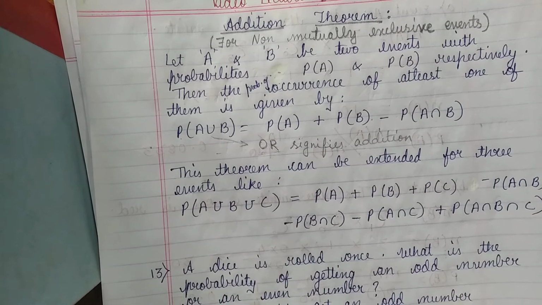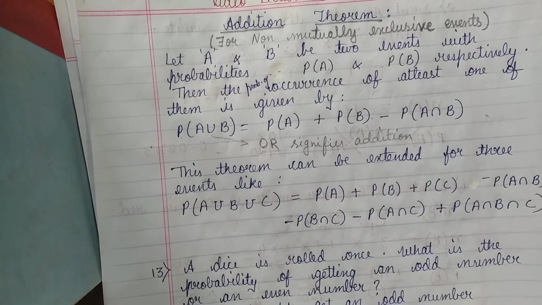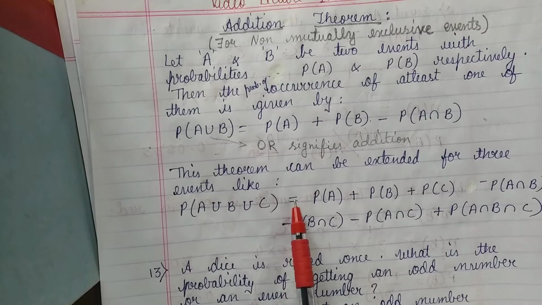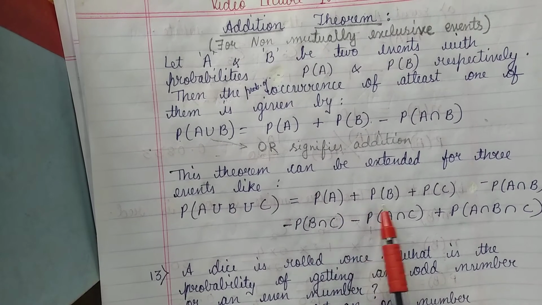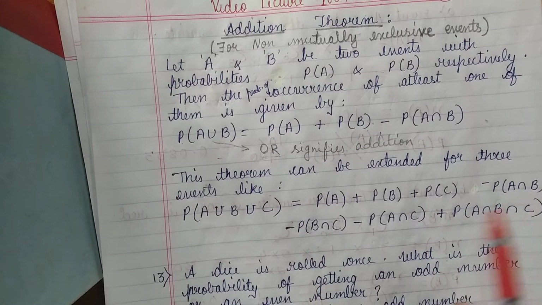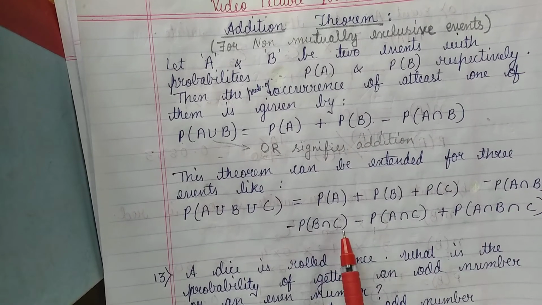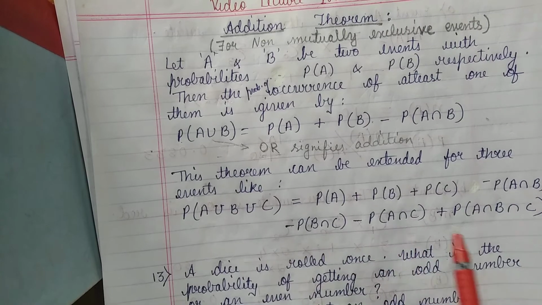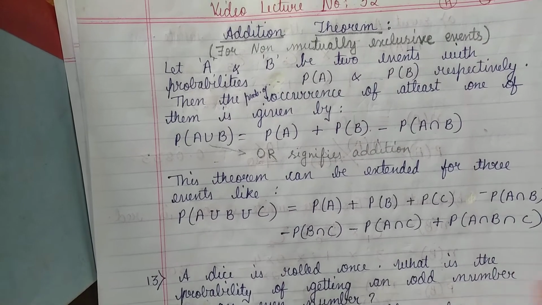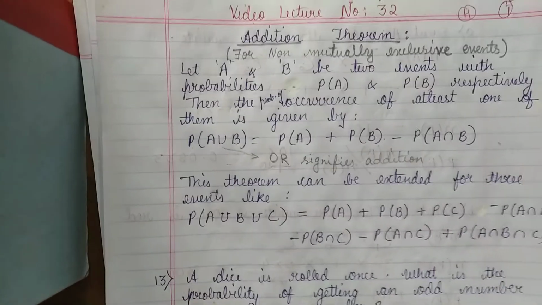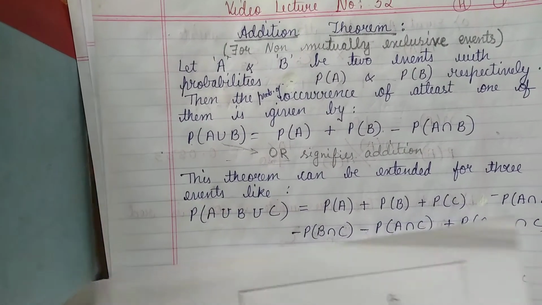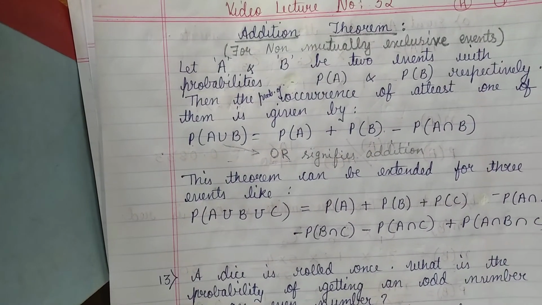If there are more than two, suppose there are three events A, B and C, then how do we write this? Probability of A union B union C is equal to probability of A plus probability of B plus probability of C minus probability of A intersection B minus probability of B intersection C minus probability of A intersection C plus probability of A intersection B intersection C. So let us understand this using a Venn diagram. I think you might have seen these Venn diagrams at your school level. So this is how your Venn diagram looks.